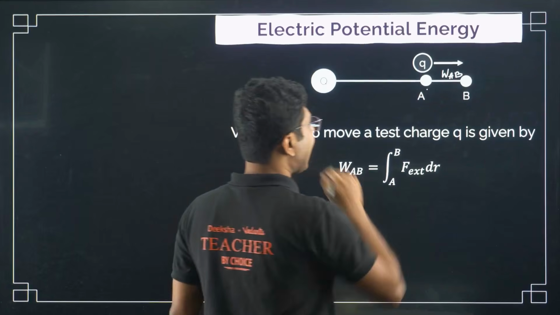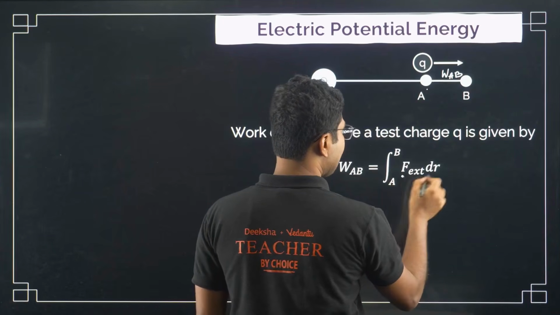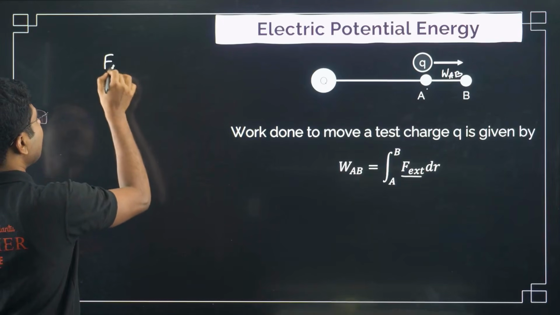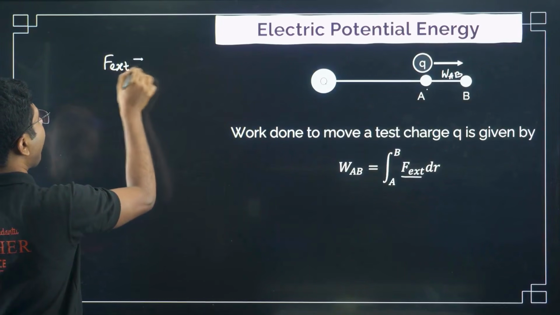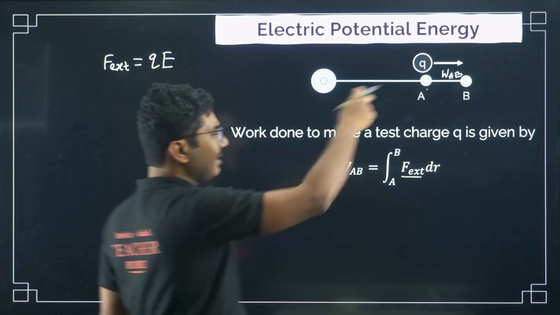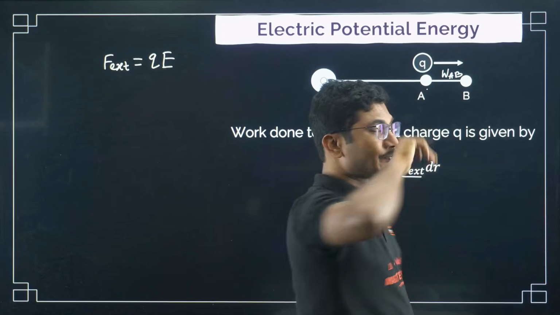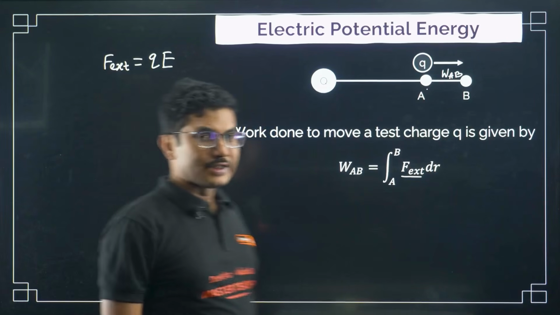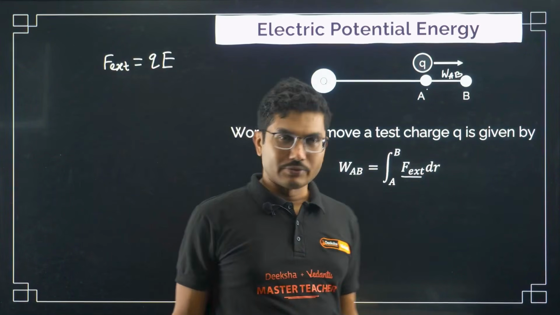Because if you see, what is this external force, by the way? External force is given by Q into E. Whatever is the electric field at the point, that electric field into the charge Q is the external force.